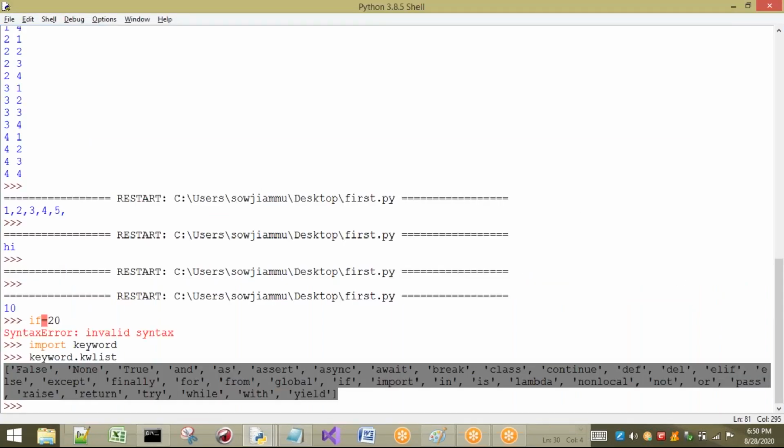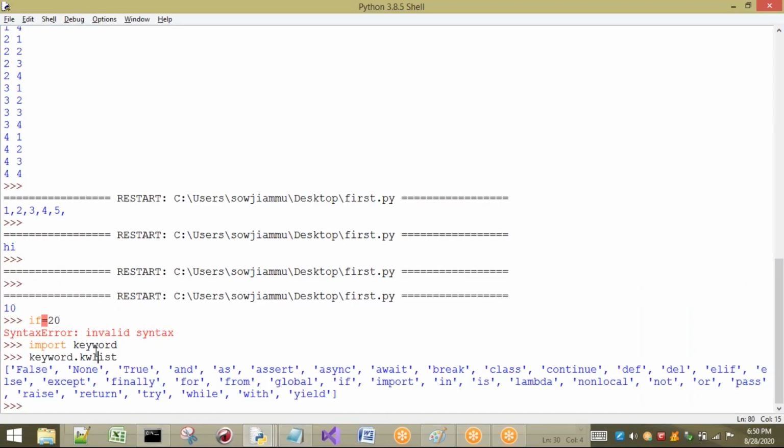So what do we have to use? Import keyword. Keyword is a module name. And to see the keyword list, we have to use kwlist from the keyword module. So automatically we are going to get the keywords that are present in Python.